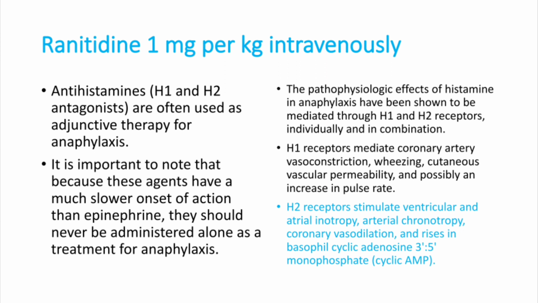Ranitidine is an H2 blocker. So we can give adrenaline, H1 blocker, H2 blocker, and steroid. The options here are ranitidine, paracetamol, atropine, metoclopramide. So ranitidine is the most appropriate answer for this given choice.